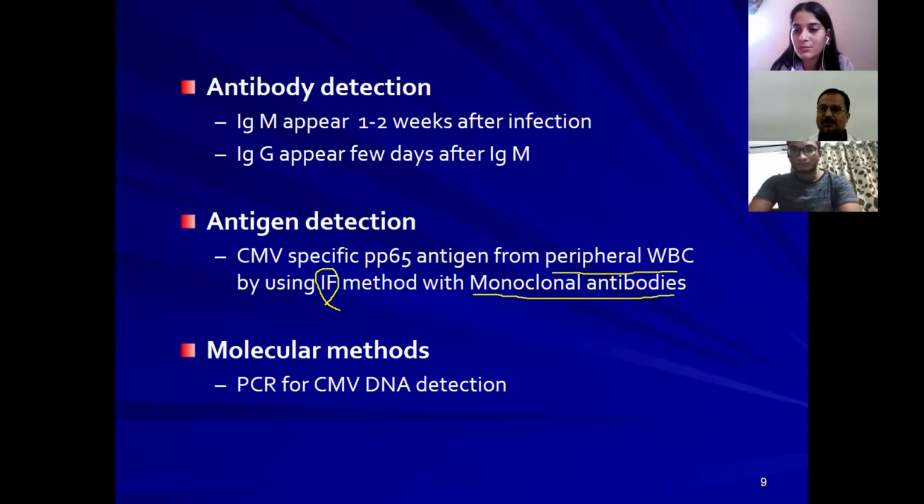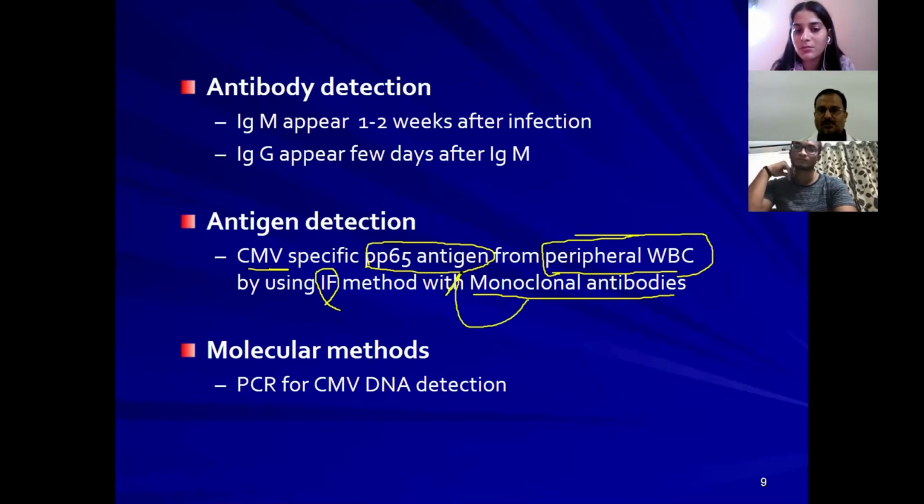If these peripheral WBCs are infected with cytomegalovirus, these monoclonal antibodies, which are specific against this particular PP65 antigen, get attached to the PP65 antigen. Because of the immunofluorescent dye attached to the monoclonal antibodies, these PP65 antigens will glow. So those will be seen under the immunofluorescent microscope.